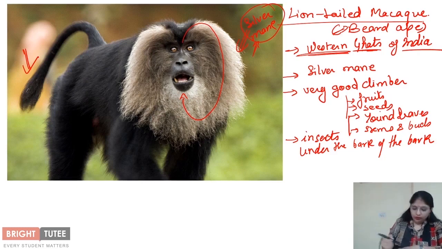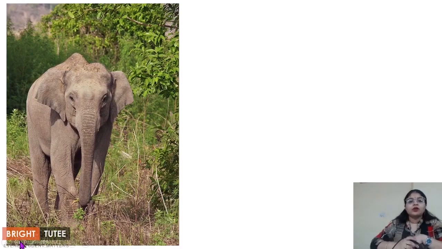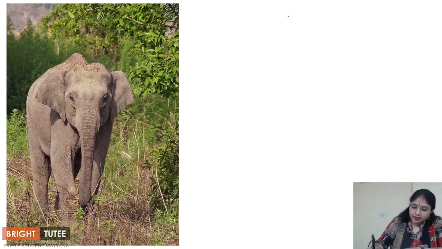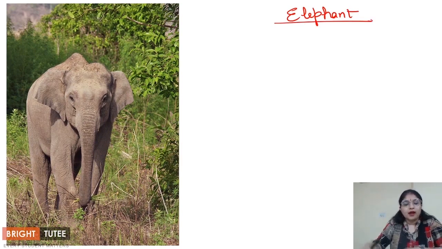Right, now moving ahead, let's talk about another important animal that is found in India, that is the elephant. Again, this animal is very nicely adapted for the environment. This is one of the largest land animals present on the earth, right?